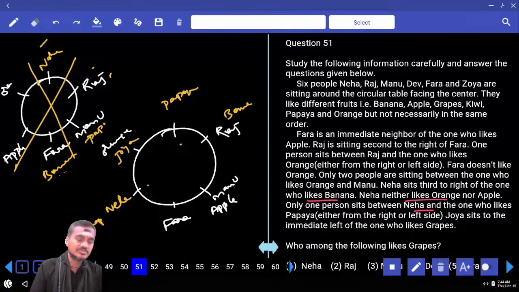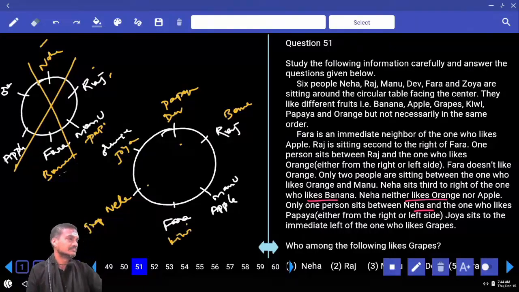And who is the person left over? Devi is the person left over. And what is the fruit left over? Of all the fruits, kiwi. And who likes kiwi? Farah likes kiwi. Then, that is 51 to 55.